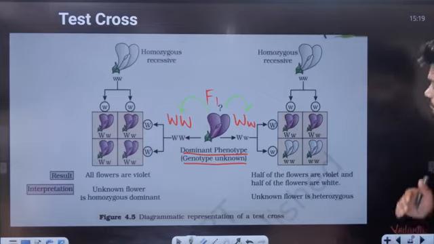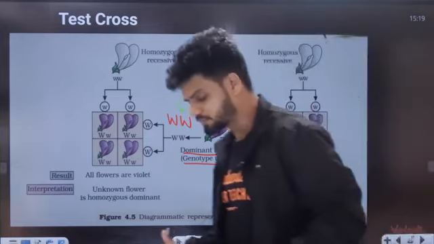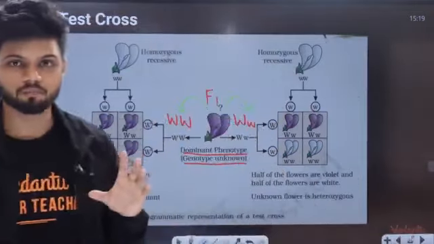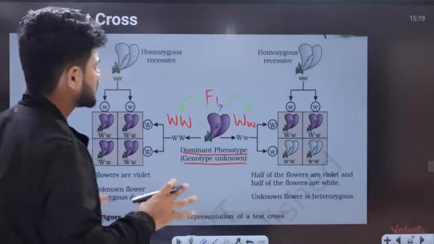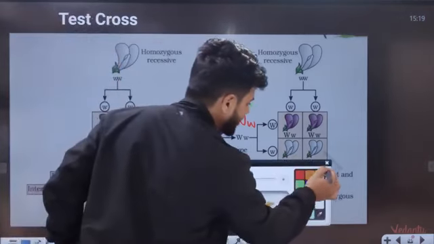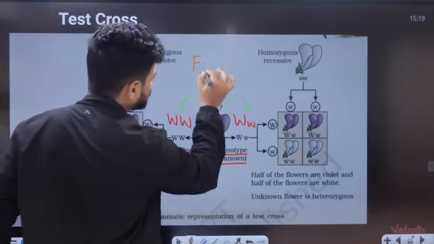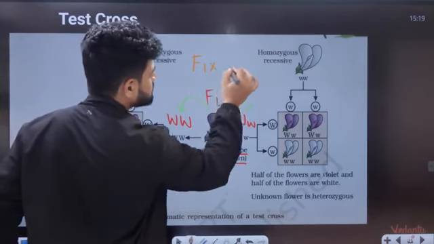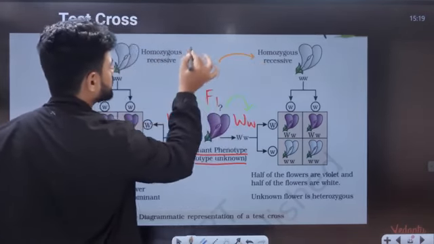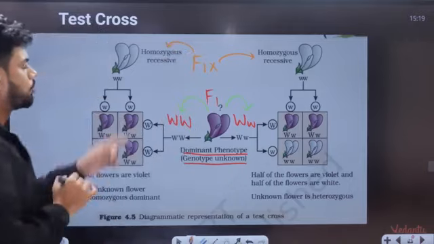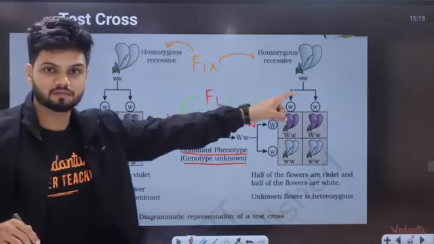Now students, how do we do it? We do something called test cross. In test cross, we take the F1 and we cross it with recessive parent, F1 with recessive parent, so homozygous recessive.